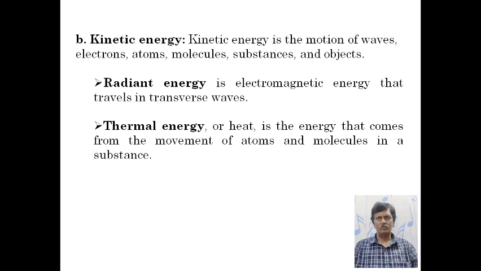Radiant energy is electromagnetic energy that travels in transverse waves. Radiant energy includes visible light, X-rays, gamma rays, and radio waves. Light is one type of radiant energy.